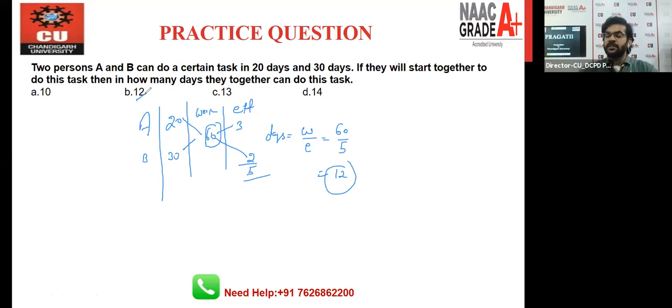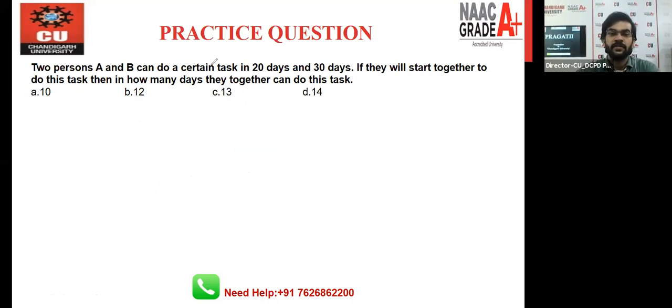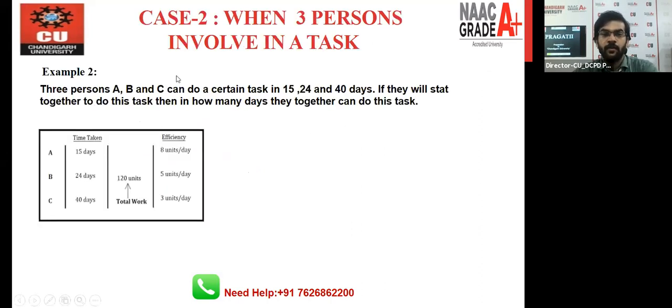Okay. So after this, we are moving toward the next question so that you can better understand more scenarios. Example number 2 is this. There are 3 persons right now. In the previous 2 questions, we had only 2 persons. Right now we have 3 persons, but the method that we will follow in this question will be the same, right? What is the question? The question is there are 3 persons A, B, C. They do the task in 15 days, 24 days, 40 days.